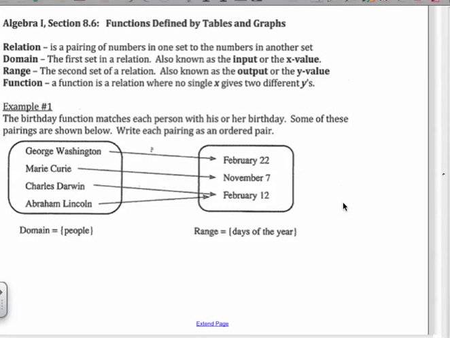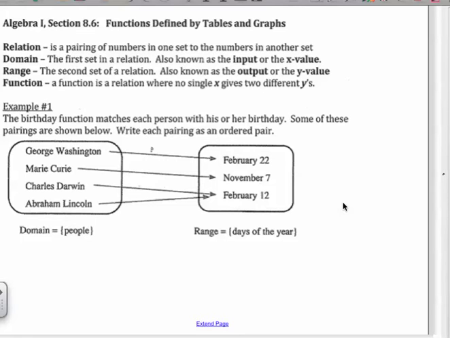Okay, gentlemen. Today we're reviewing some stuff that you've already done before. We're talking about functions. You'll remember one of the big things about functions last year was the vertical line test, Miles. Remember that? So one x can't have two different y's, right? So if we draw a line through it, we don't want to hit it twice. If I plug in a number and it gives me two different answers, then that's not a function.